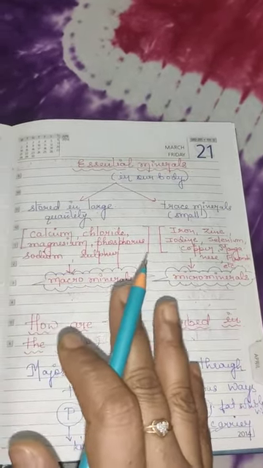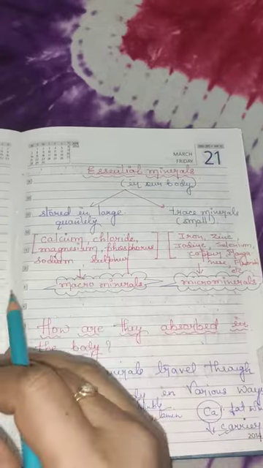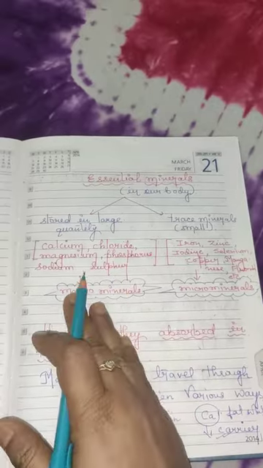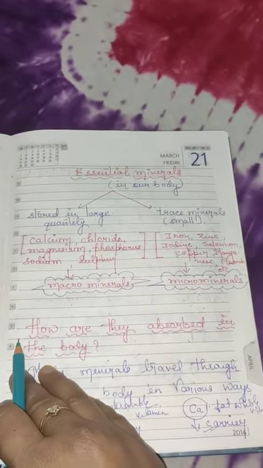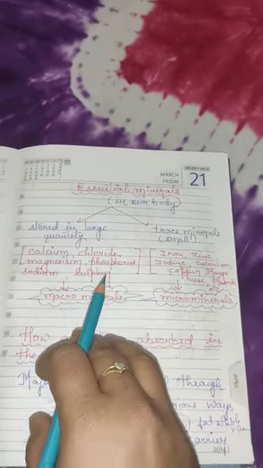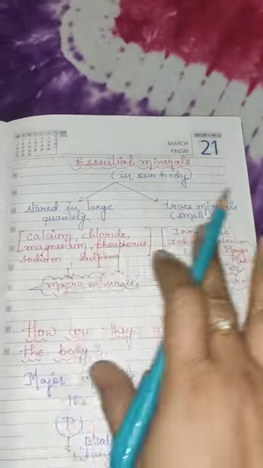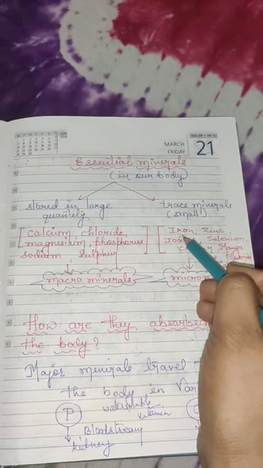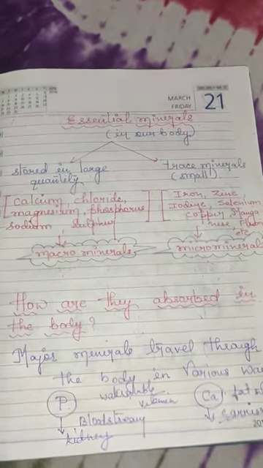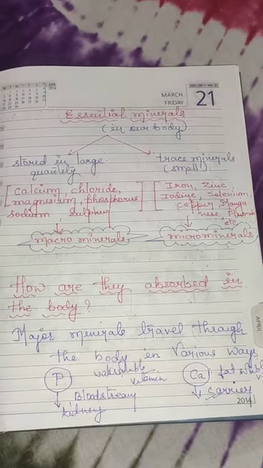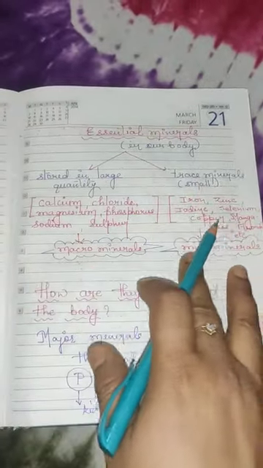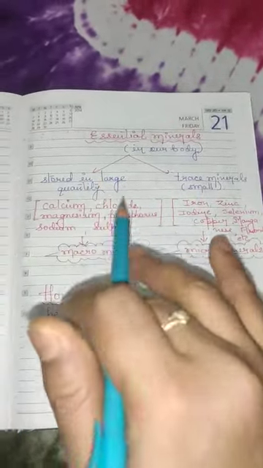One point you note down: if these minerals are found in a large quantity, it does not mean that they are more important than the micro minerals. Okay? The quantity of these minerals needed by the body does not show the importance of these minerals. Now see, iron. Iron is a trace mineral, but it is considered one of the important minerals in our body because it makes our blood. We will discuss this later on. So quantity does not decide which minerals are important in our body.